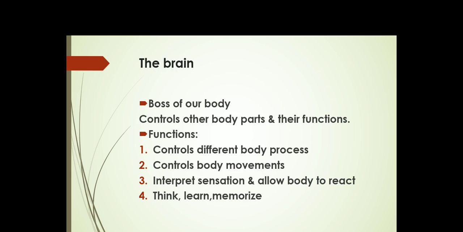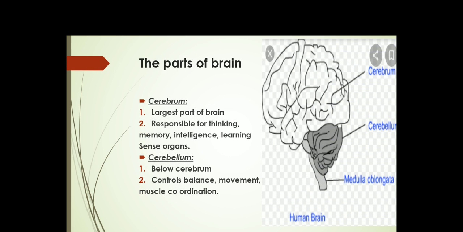For example, when you touch anything very hot, your brain immediately sends signals to your hand telling it to withdraw from there. It also helps us to think, learn, memorize and apply logic. The brain is protected by the skull. It has 3 parts: the cerebrum, the cerebellum and the brain stem.